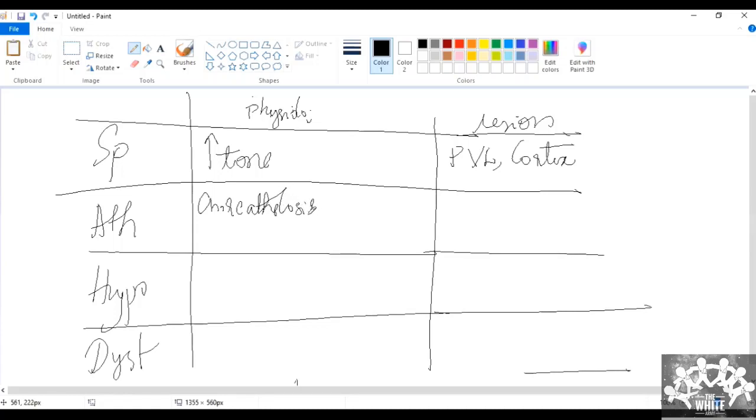So where should the lesion be? Extrapyramidal, basal ganglia. Okay, putamen.